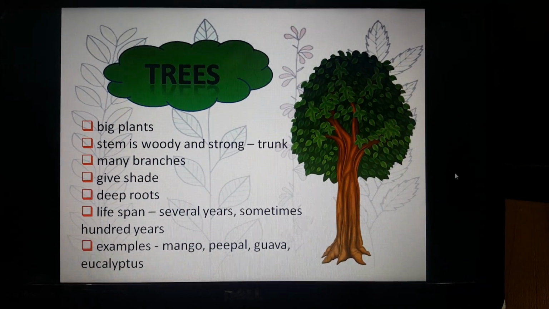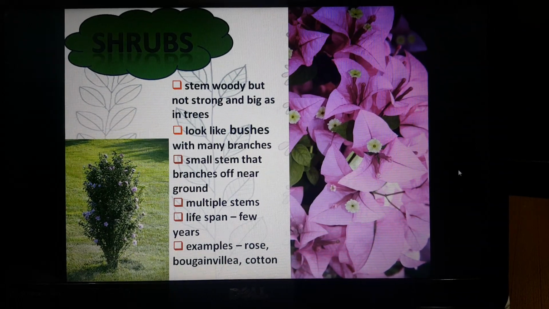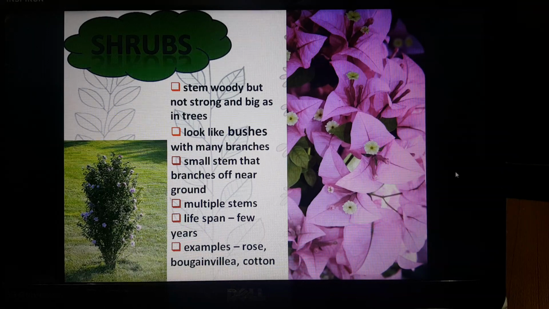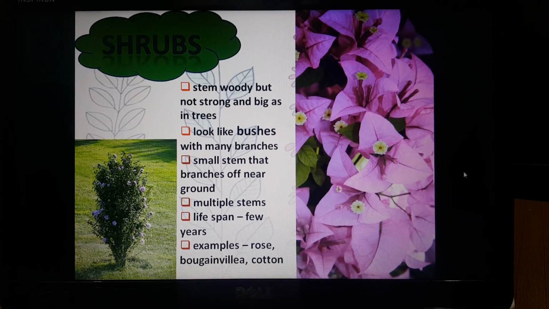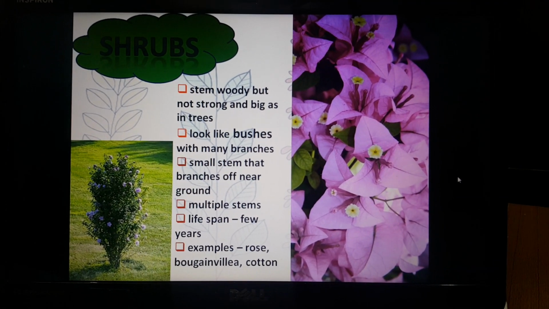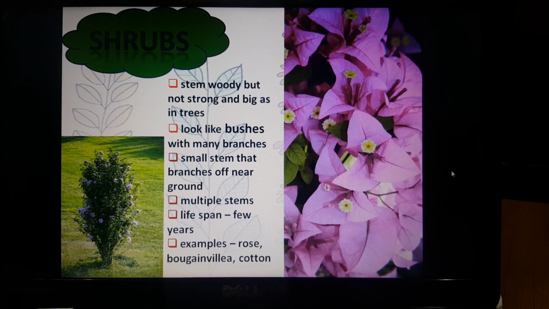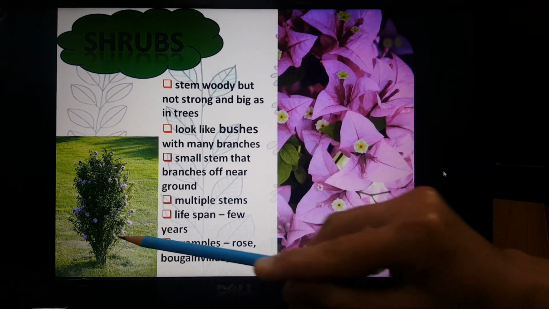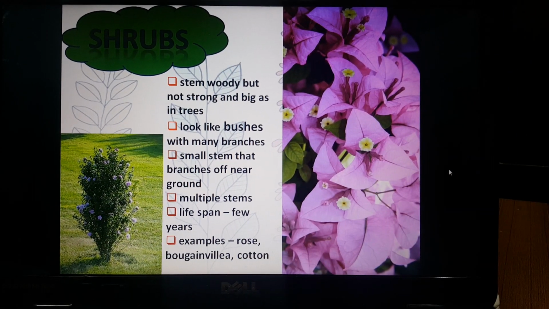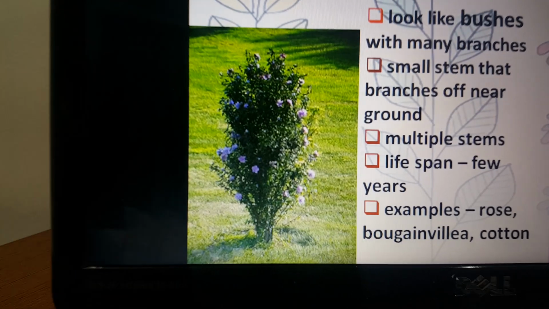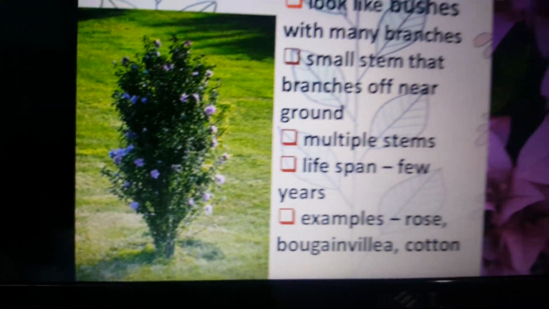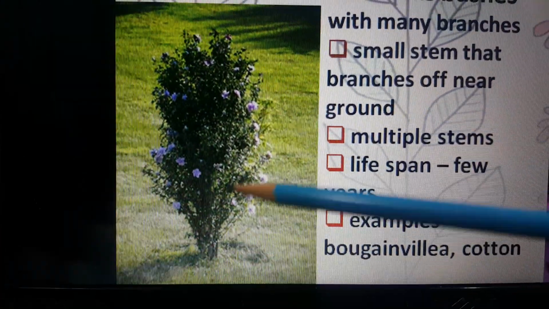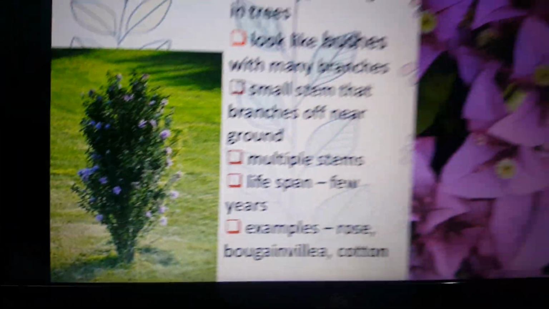So now the next group of plants are the shrubs. Shrubs are not as huge and as big as the trees. They are little bit smaller in size. Their stem is woody but not strong, and they are not as big as trees in size. The shrubs look like bushes. See, this is a bushy appearance, and here they look like bushes because they have a small stem which starts branching off near the ground. Here the branching has started off from here only. So they have a bushy appearance.